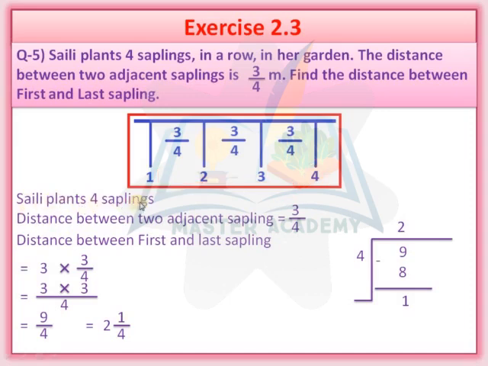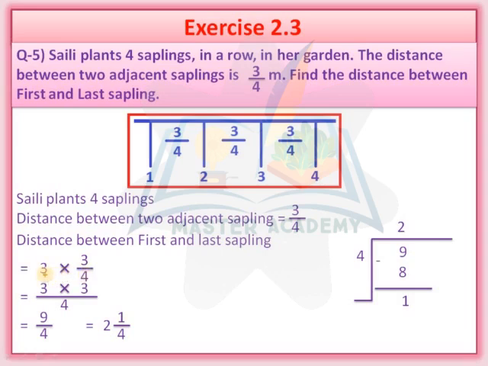Shelly plants 4 saplings. Distance between 2 adjacent saplings is equal to 3 upon 4 meter. And the distance between first and last sapling is equal to, I have written here 3 multiplied by 3 upon 4. How did I write this 3?